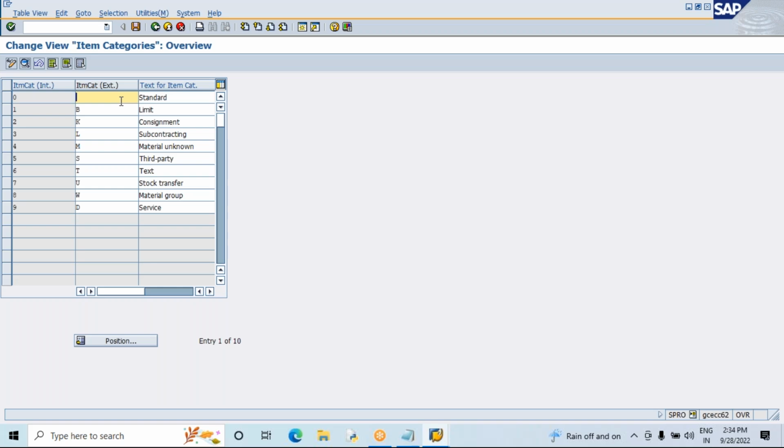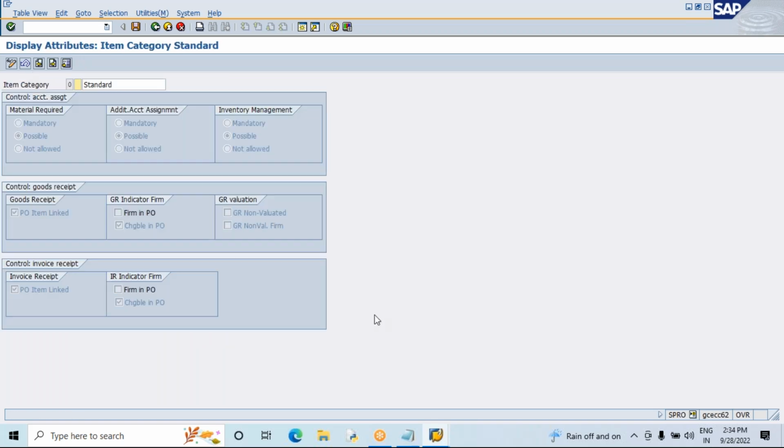This is purely system dependent here. Now, if I go to any one item category and go to the details button, we are not able to change it. If I want to change, it is completely in gray mode here. So this is what we need to understand about the item categories. The item categories are purely system dependent. We cannot create new ones.